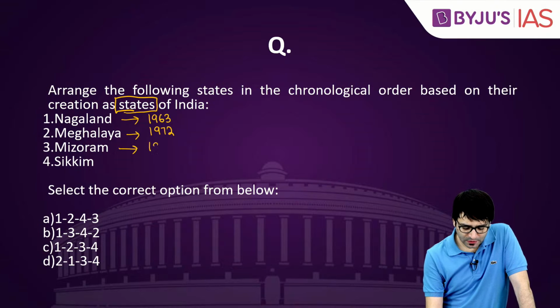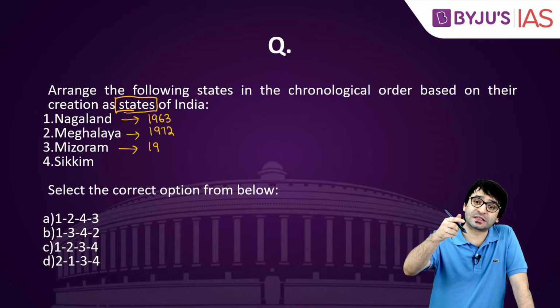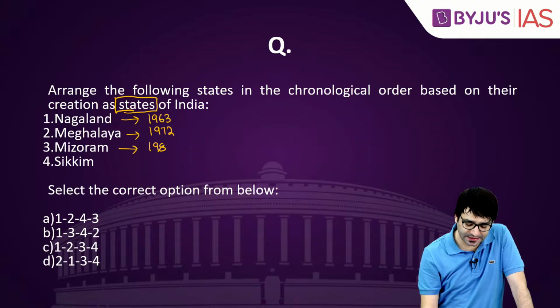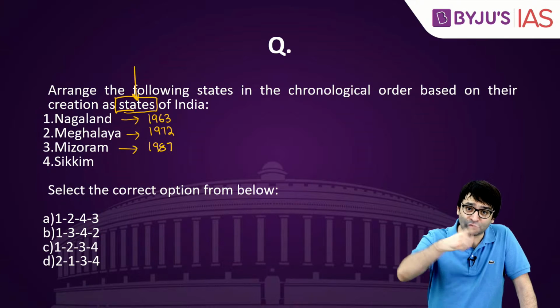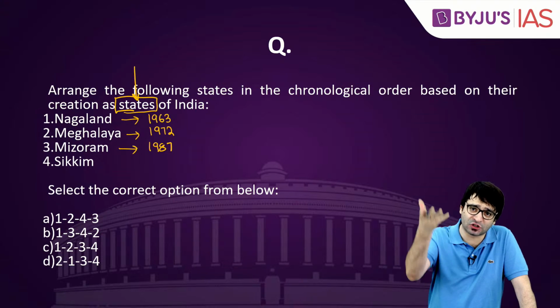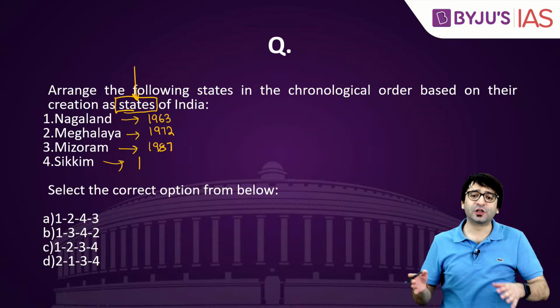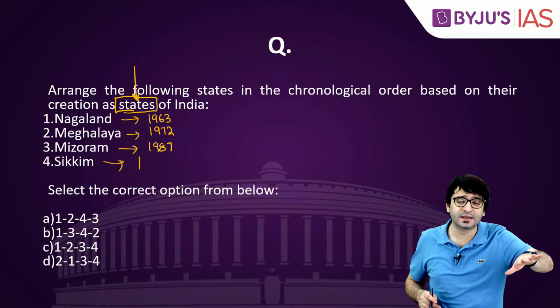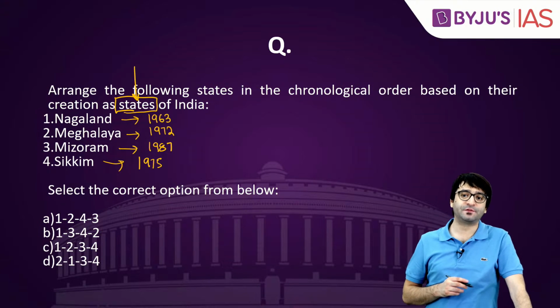Mizoram was initially created as a union territory, but it was given statehood in 1987. The question is asking creation as states, not as union territories. As a state, Mizoram was created in 1987. Sikkim, initially an associate state in 1974, became a full-fledged state in 1975.